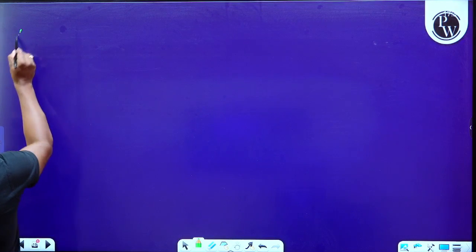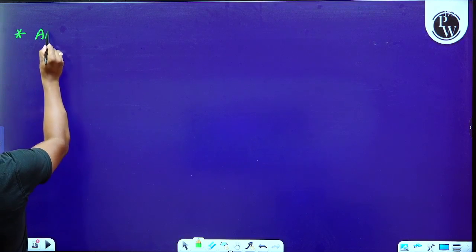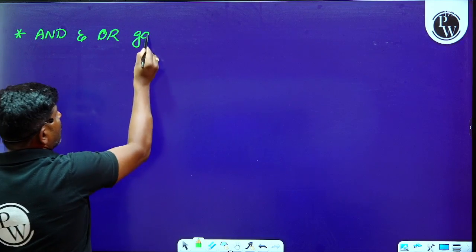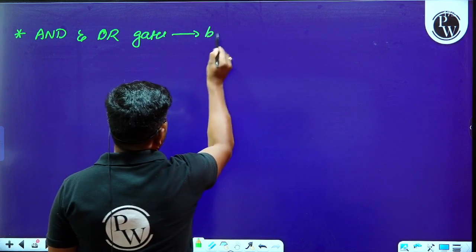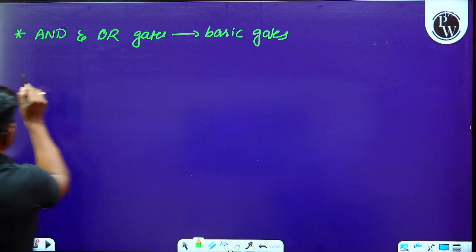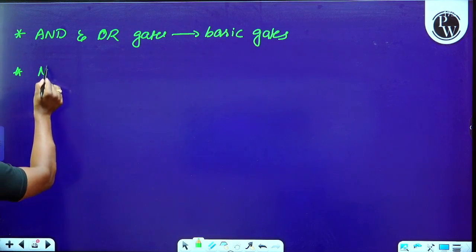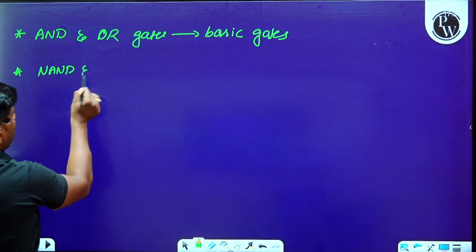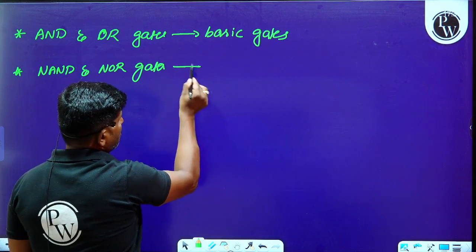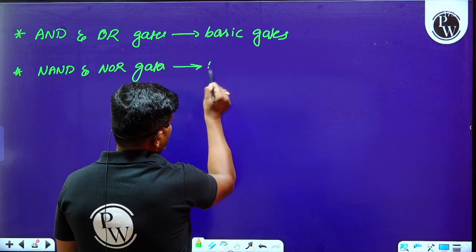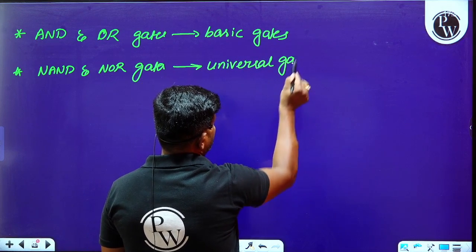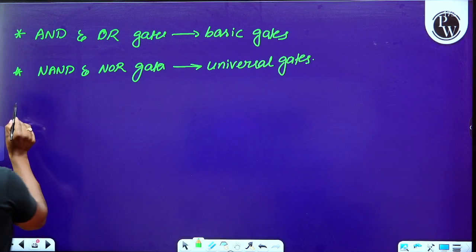Later, we have to understand an important point. Look at the board: AND, OR and NOT gates are called basic gates. And second, observe this: NAND and NOR gates are called universal gates. We can call them universal gates.